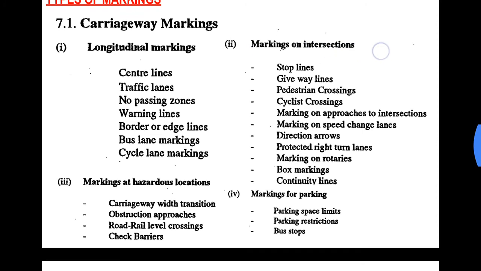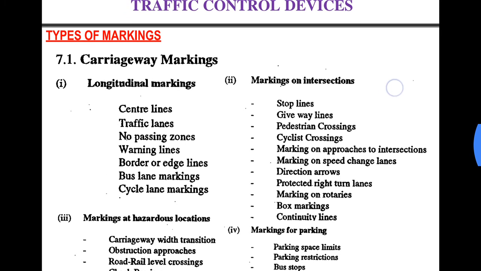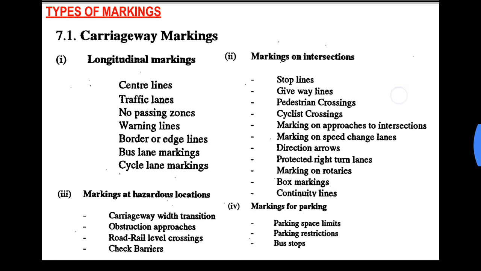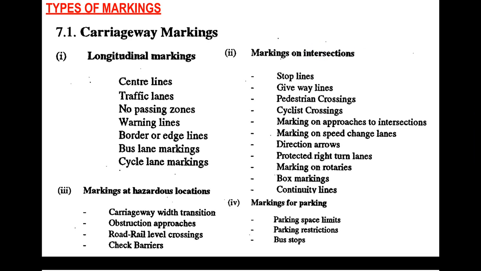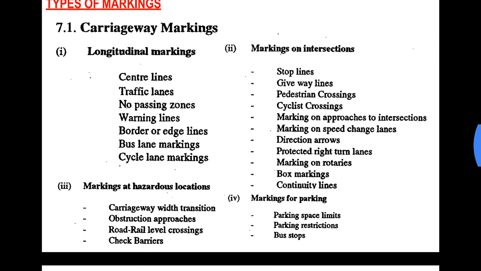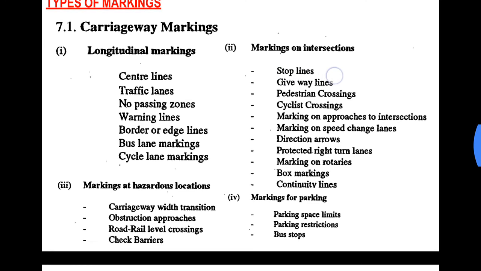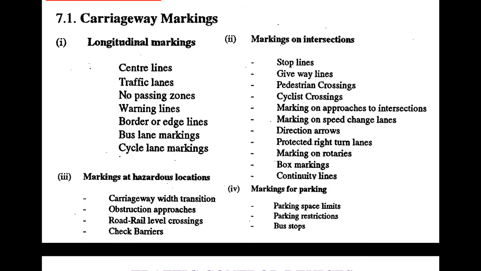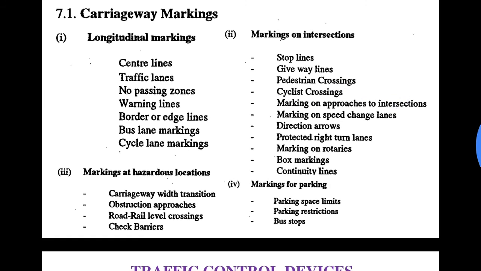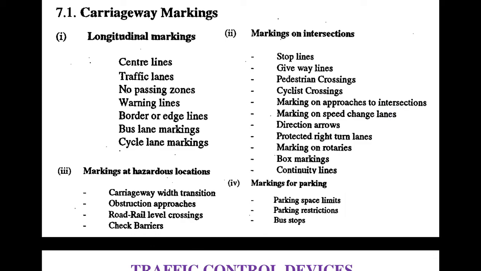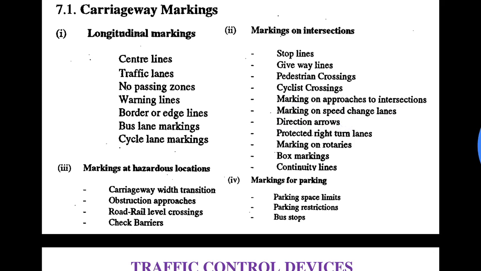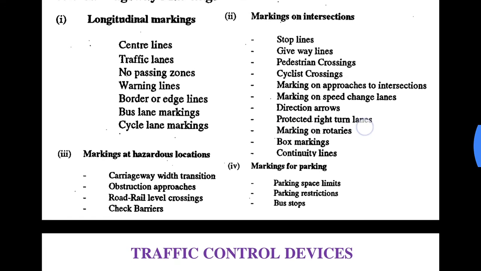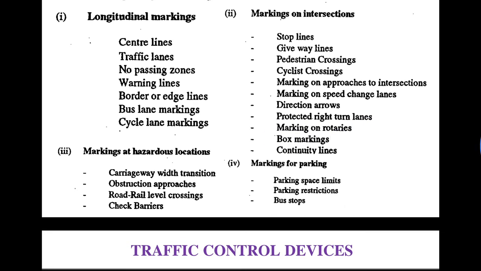Markings on intersections. Okay. So at the points where two or more roads meet, that point is known as an intersection. What are the different types of markings that are done on intersections? Stop lines, give way lines, pedestrian crossing, cyclist crossing, marking on approaches to intersections, marking on speed change lanes, direction arrows, protected right turn lane, marking on a rotary, box marking, continuity lines.